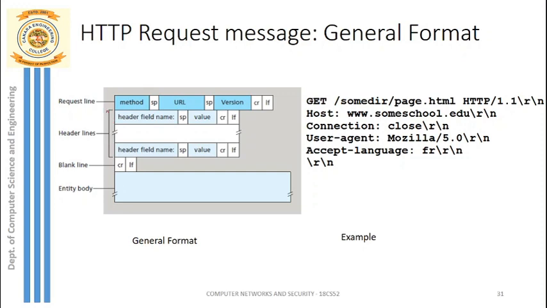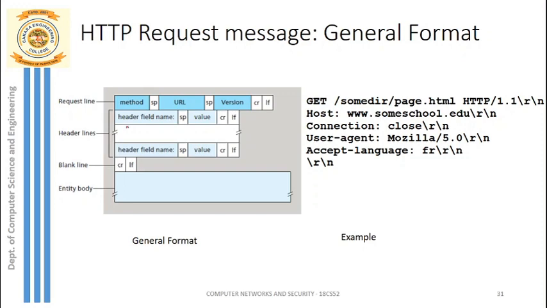The next set is called header lines. The first one is the request line, and next is the header lines. There will be a variable number of lines. Sometimes it may have 1 line, sometimes 10, or sometimes more than that, depending upon the request we make.